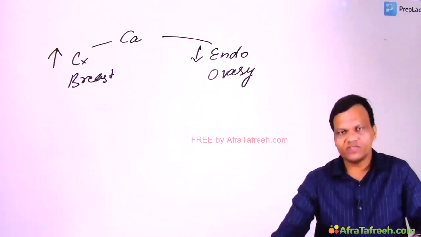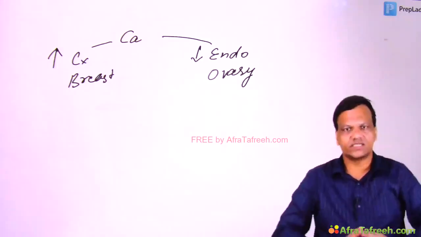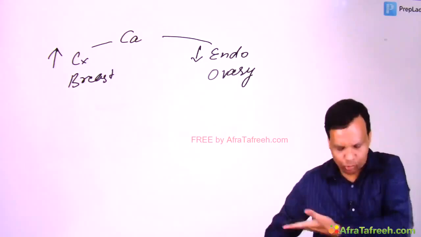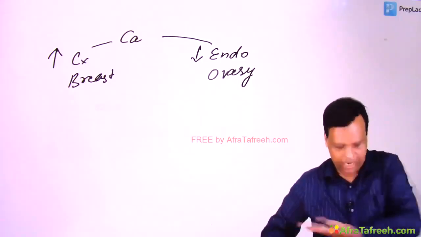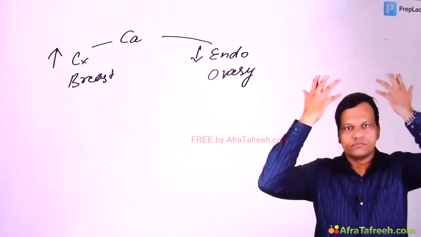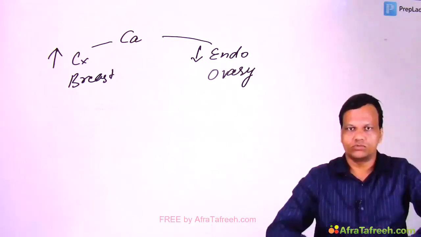So how to remember which cancer risk is increased, which is decreased? It is very easy to remember. Just divide the body into 2 parts from the diaphragm. Upper cancers go up, lower part cancers go down.